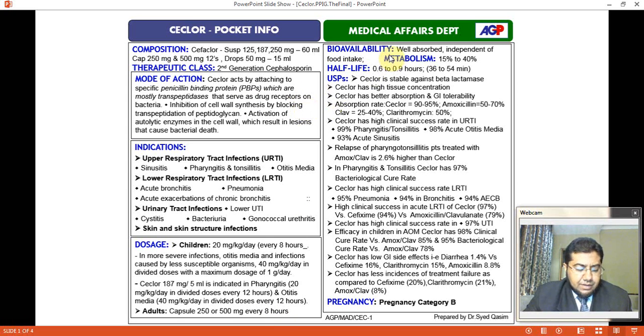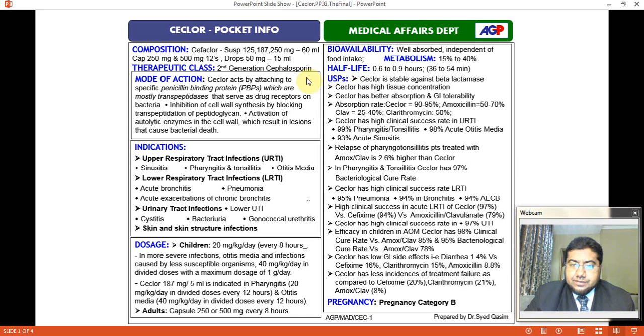Bioavailability. Bioavailability is the fraction of a dose of a drug that is absorbed from its site of administration and reaches in an unchanged form the systemic circulation. It's well absorbed and independent of food intake. Metabolism is 15 to 40%. Half-life is 0.6 to 0.9 hours, that is 36 to 54 minutes. Half-life is the amount of time required for quantity to fall to half its value as measured at the beginning of the time period.